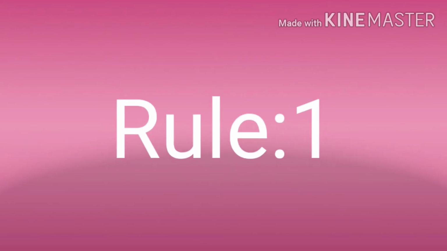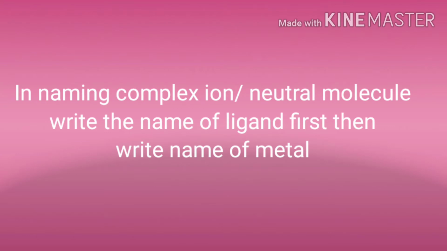Rule 1. In naming a complex ion or a neutral molecule, write the name of the ligand first, then write the name of the metal.